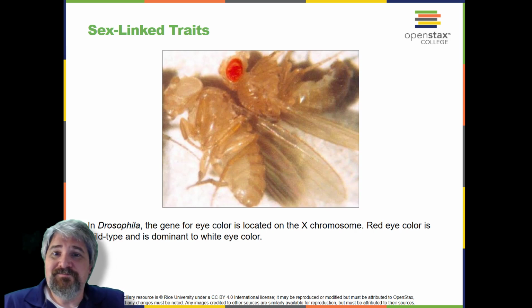Sex-linked traits. In humans, as well as in many other animals and some plants, the sex of the individual is determined by sex chromosomes, one pair of non-homologous chromosomes. Until now, we have only considered inheritance patterns among non-sex chromosomes, or autosomes. In addition to the 22 homologous pairs of autosomes, human females have a homologous pair of X chromosomes, whereas human males have an XY chromosome pair.